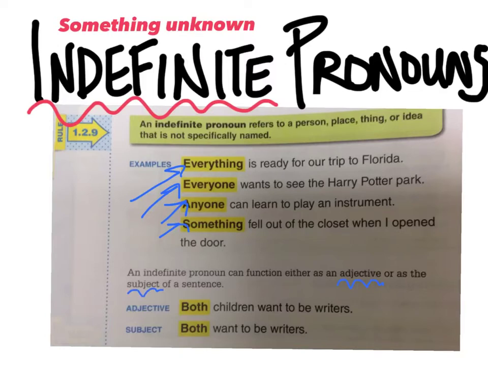So if you really think about that, it means that these indefinite pronouns can be acting as the subject of the sentence. But if they're before a noun, technically they're adjectives. Take a look. As an adjective, both children want to be writers. So both is describing children here. But then in the next sentence, both want to be writers. Both is the subject of your sentence. It comes before your verb want.